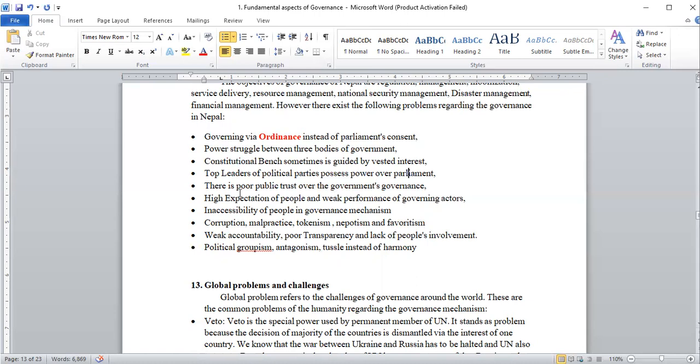Then there is poor public trust. People don't trust the government's governance. People always criticize the government. When there was KP, everyone criticized. Many people criticized, and they welcomed Sherbahadur Deuba. And when Sherbahadur Deuba went into the governance system, everyone criticized. Even Balen Shah can be taken as an example. He was very popular during the time of election, but nowadays he is being criticized.